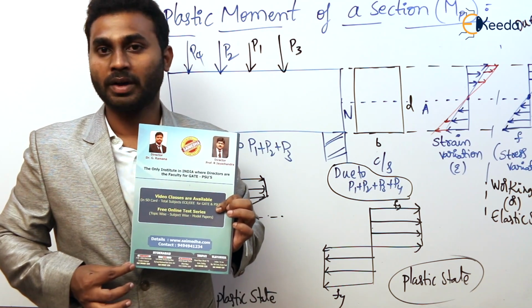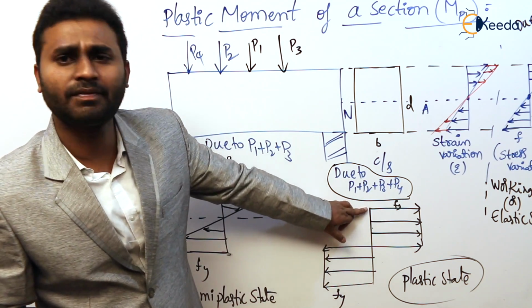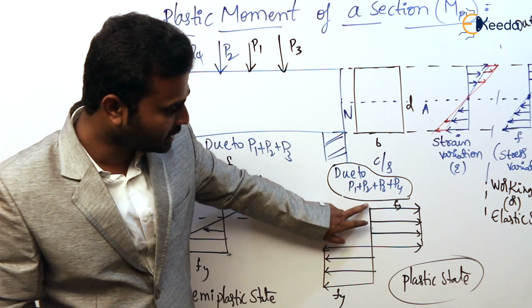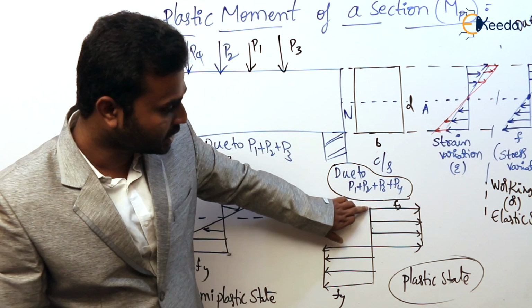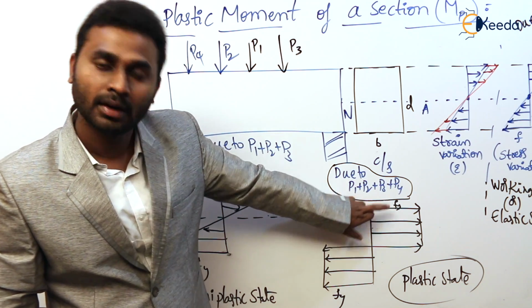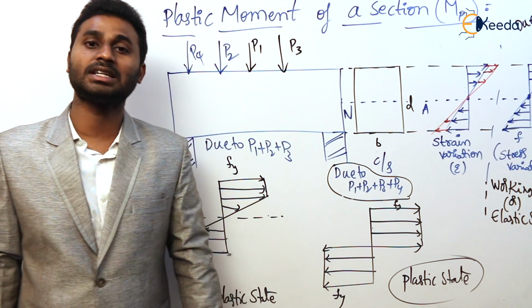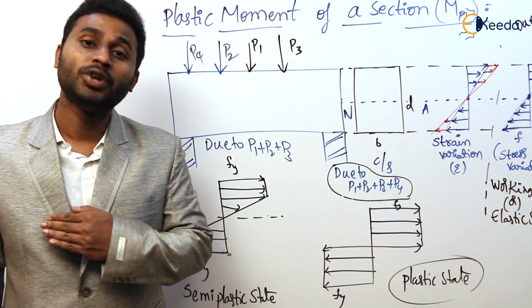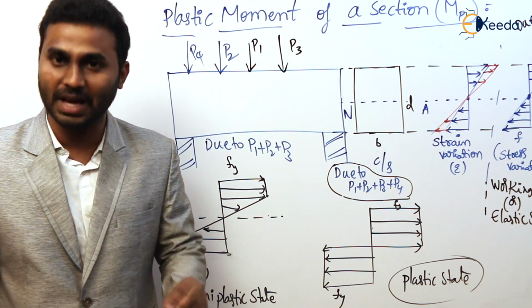So at the extreme fiber the stress is Fy. In this diagram there is some spacing, but in reality there is no spacing. Immediately the next fiber is also stressed up to Fy, again Fy, again Fy. So what is meant by plastic state? Plastic state is a state at which the stress distribution is uniform or constant throughout the depth of the cross section.